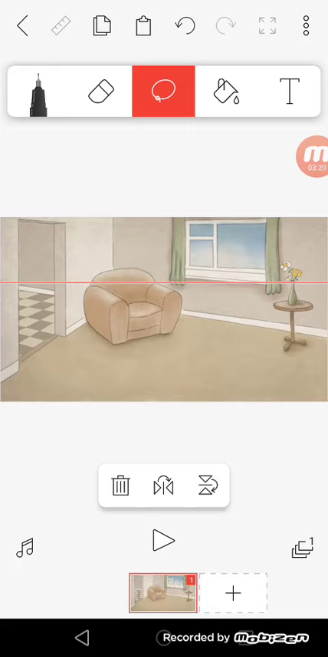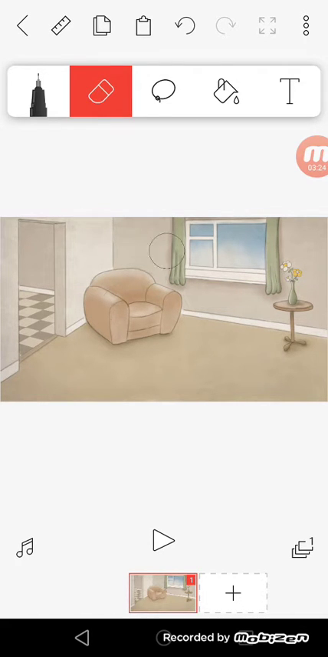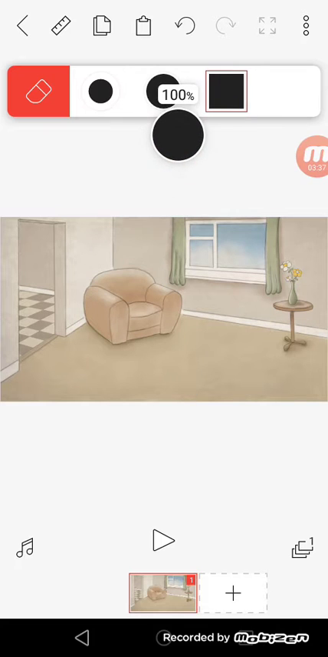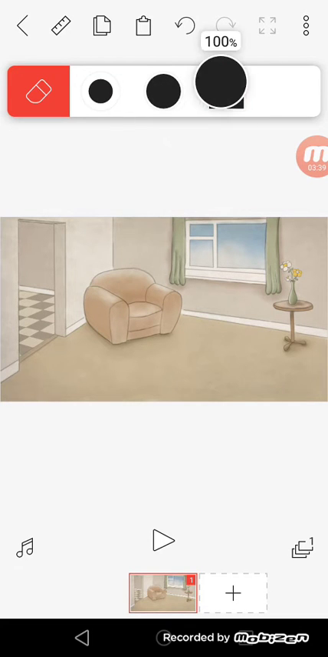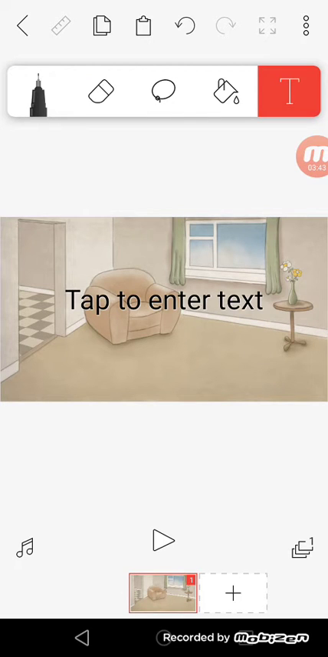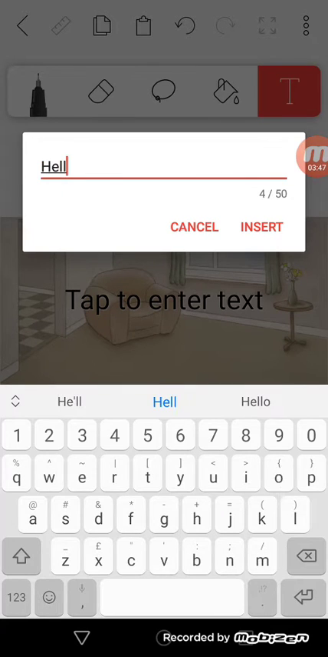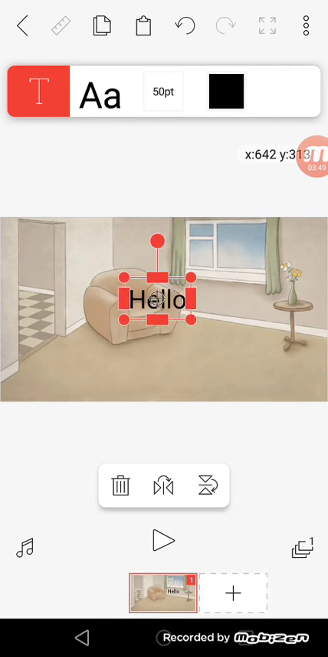Now if you don't want it, just click off it, and if you want to erase what you've done, you click on the eraser. Now you can choose how strong or weak it is, and how thick. And you can also type a text like, insert hello.